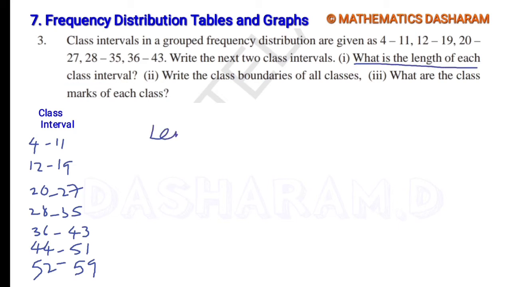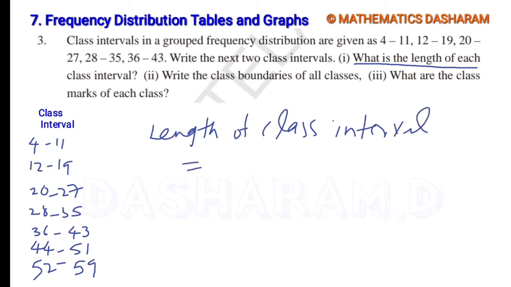So here, length of class interval equals the difference between two successive lower limits, otherwise the difference between two successive upper limits. So 12 minus 4 equals 8.